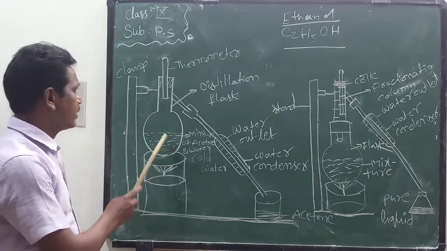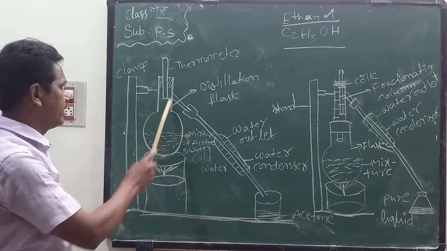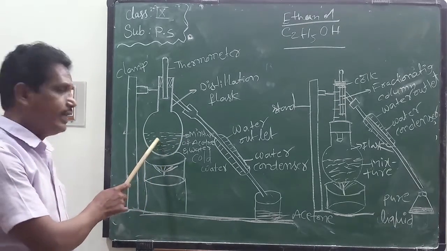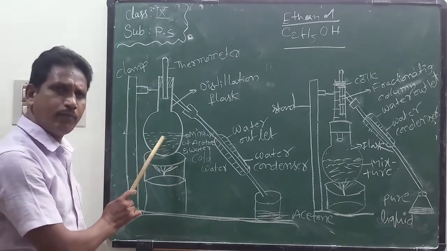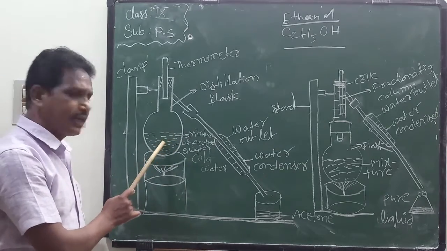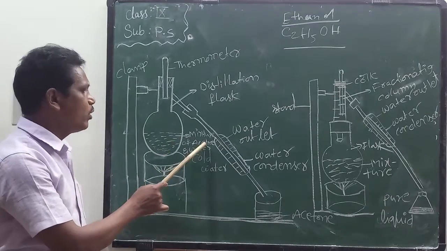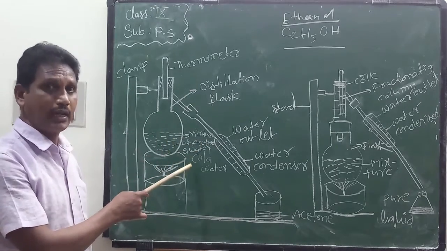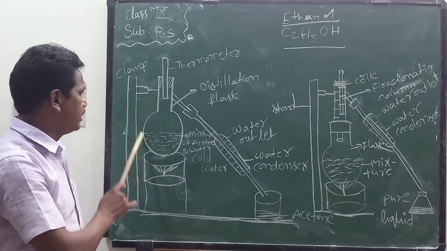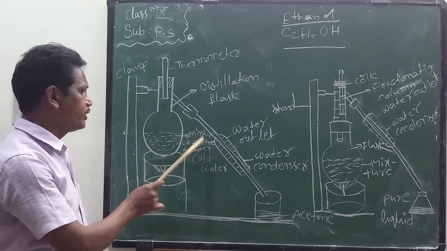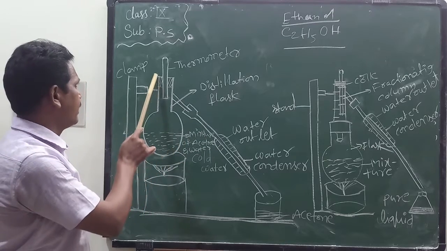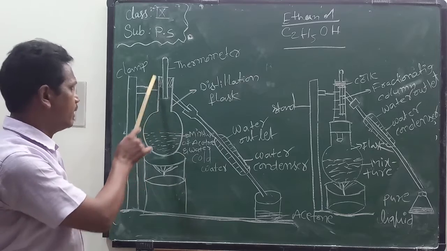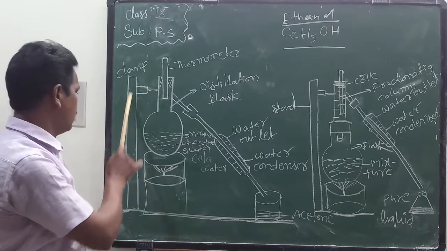This is the round-bottomed flask, also called the distillation flask. This distillation flask contains a mixture of acetone and water. This is the thermometer. The distillation flask is clamped to a stand.